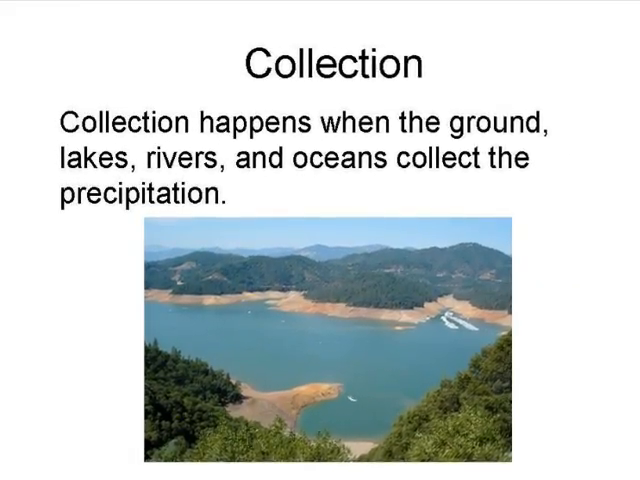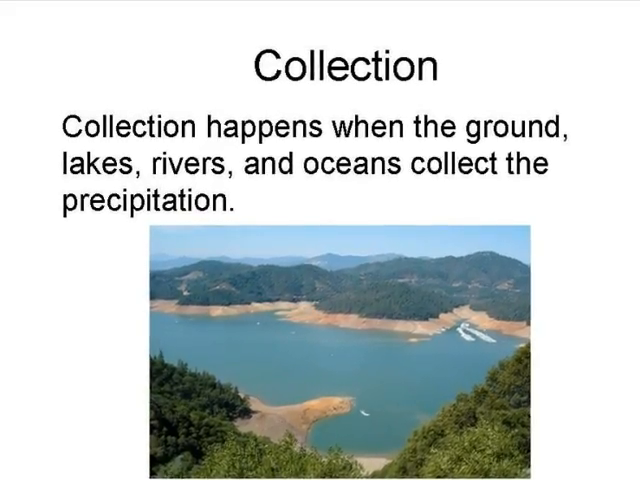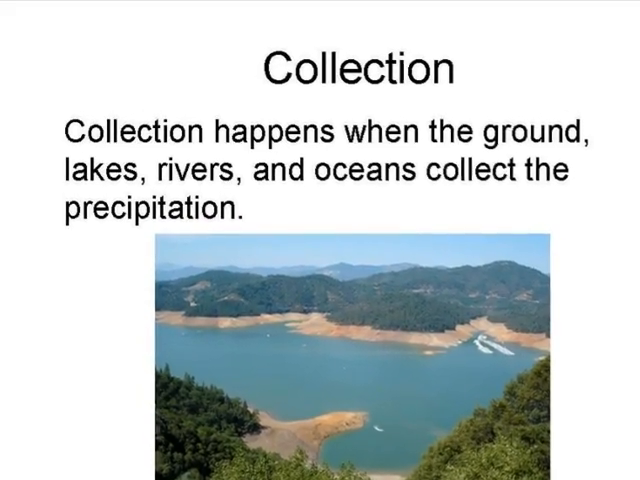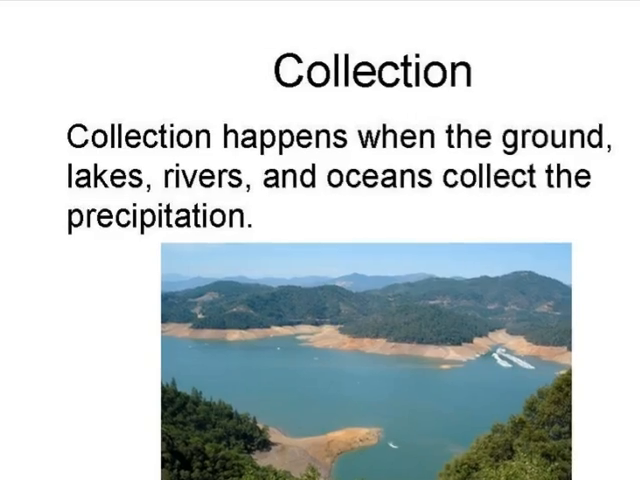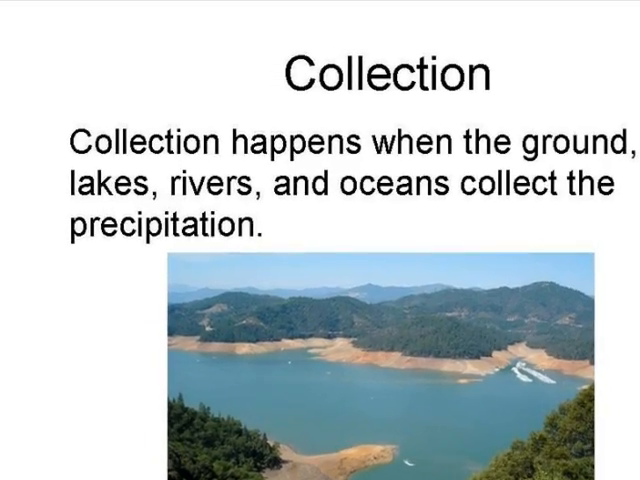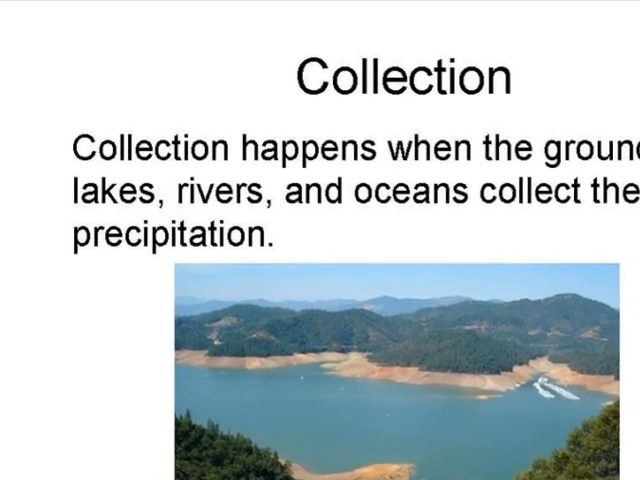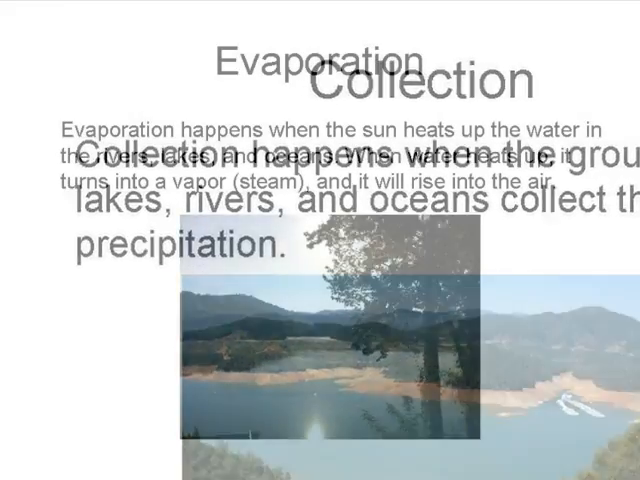The next step in the cycle is collection. Collection is just what it sounds like. This is when the rain is absorbed by the land and collected in streams, lakes, rivers, and oceans.